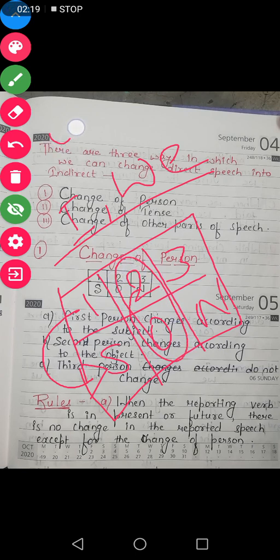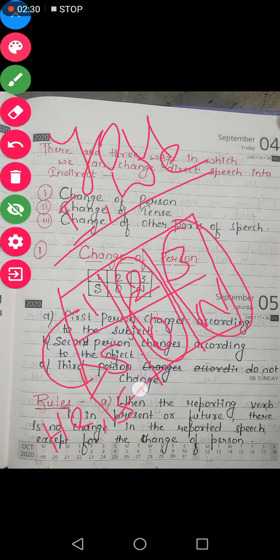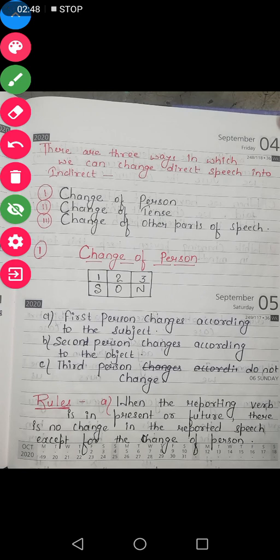And third person, which is he, she, it, name, and they, has no change. I have clearly explained it to you here: first person changes according to the subject, second person according to the object, and third person does not change.